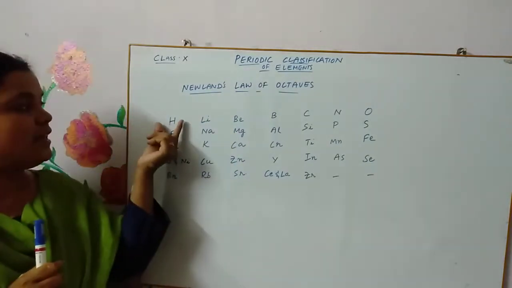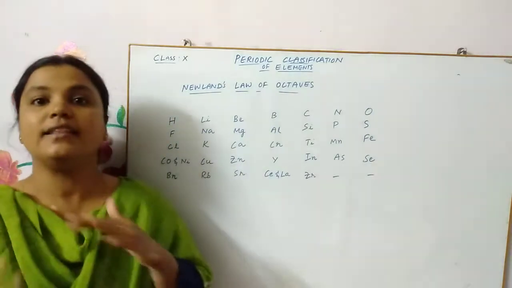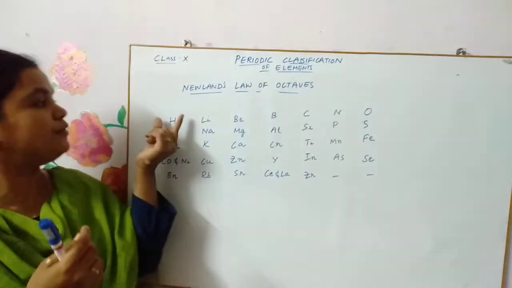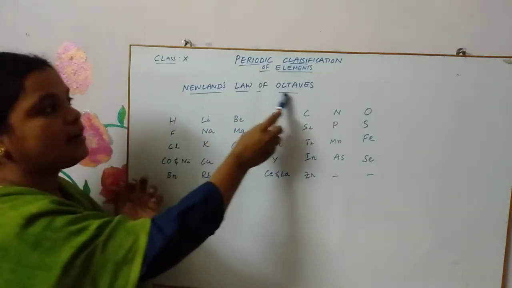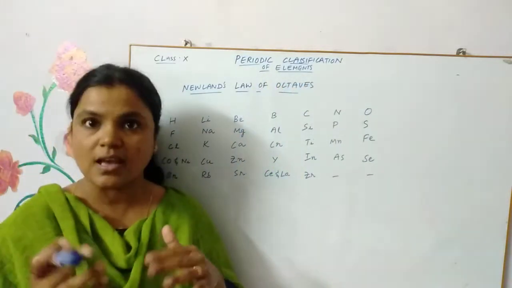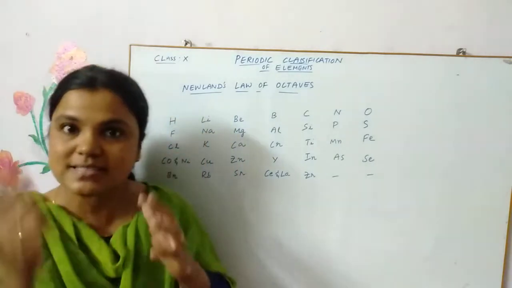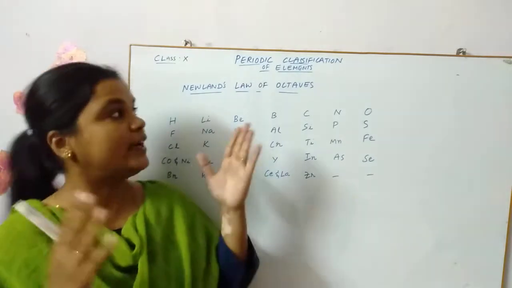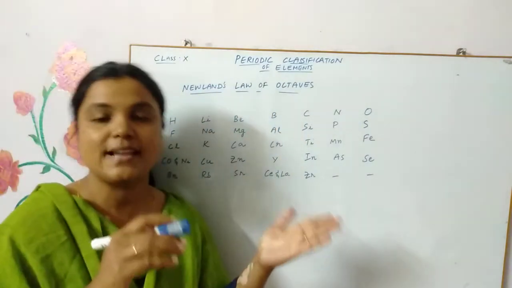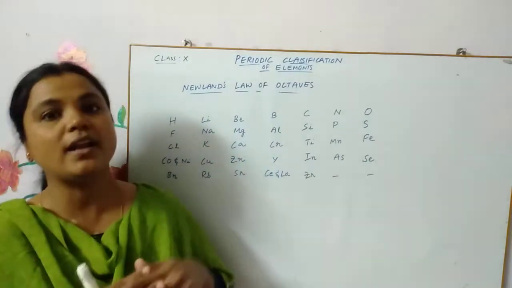He found that the properties of the first element and the 8th element were similar. That means the 8th element is like a repetition of the properties of the first element. Octa means 8, so it's the law of octaves. Like in the octave of music, we have sa, re, ga, ma, pa, da, ni, sa. Again sa is there, isn't it? So the first sa and the 8th sa are similar. In a similar manner, he said the first element and the 8th element have similar properties, so they can be grouped in one group.